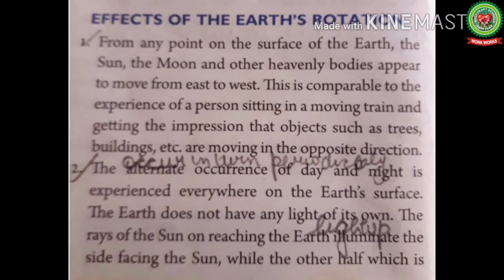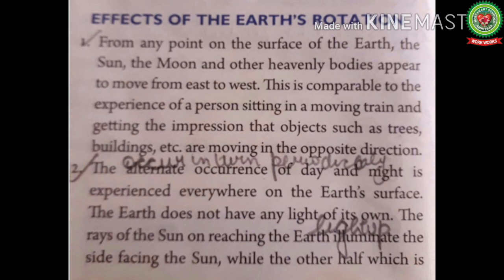Now students, let's have the reading of this topic. From any point on the surface of the earth, the sun, the moon and the other heavenly bodies appear to move from east to west. This is comparable to the experience of a person sitting in a moving train and getting the impression that objects such as trees, buildings, etc. are moving in the opposite direction. This is because of the spinning of the earth on its axis at a very great speed.